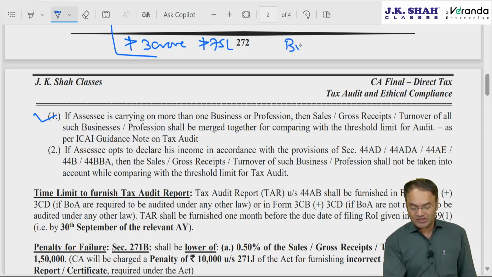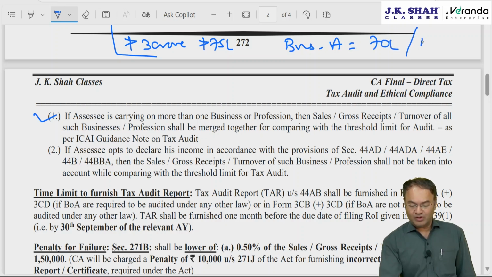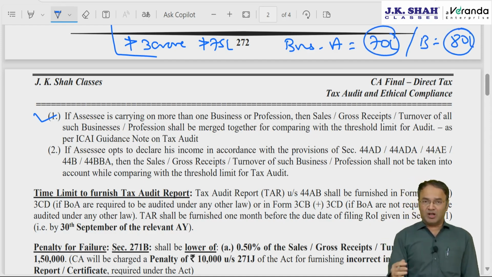Suppose the assessee has business A with turnover of 70 lakhs and business B with a turnover of 80 lakh. Independently, both are less than 1 crore, entirely in cash, but combined together, they will be more than 1 crore.